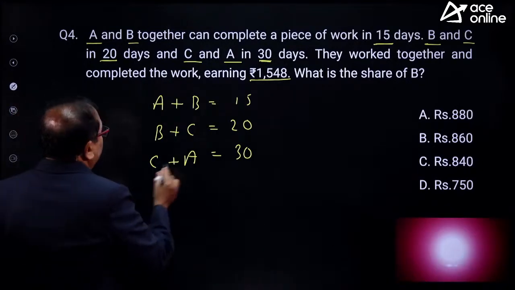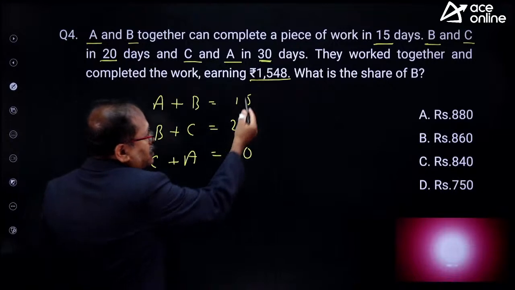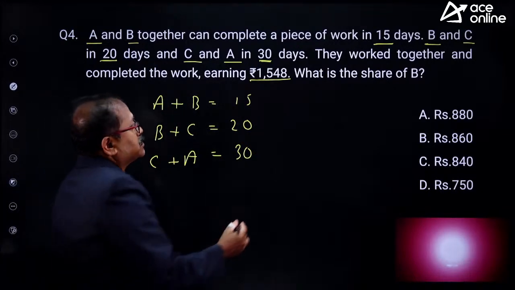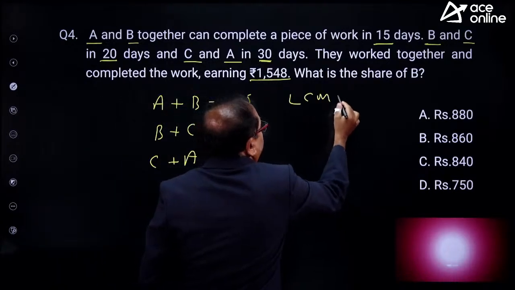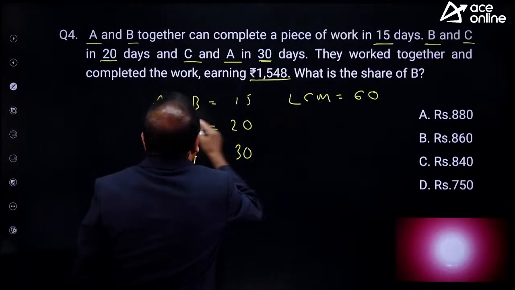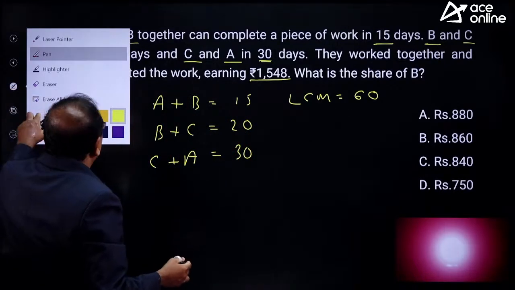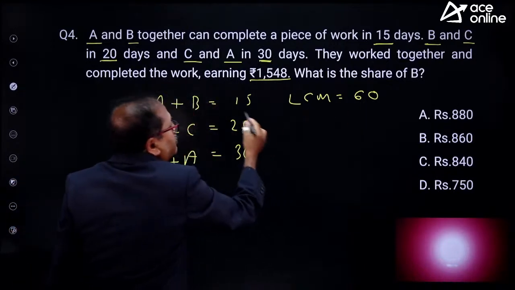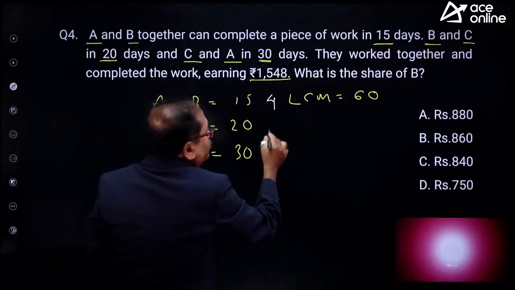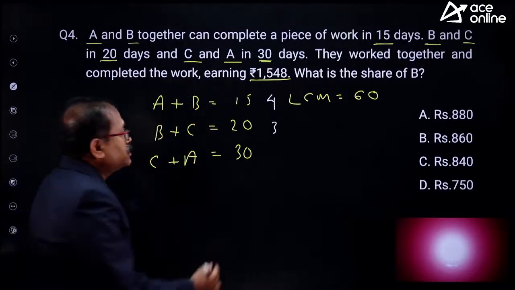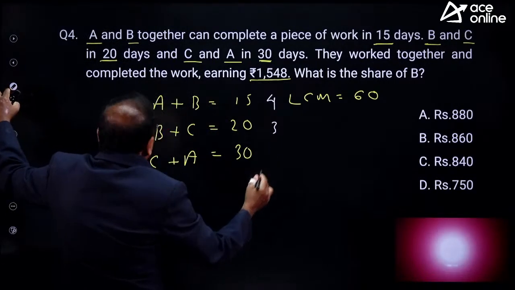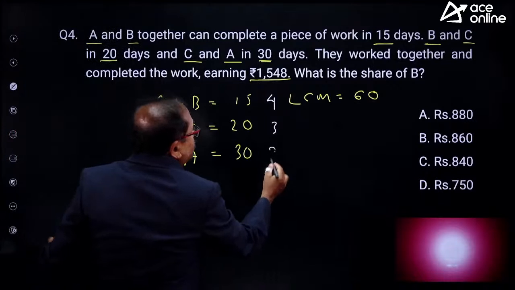Okay, on the left hand side, when I add up, first take the LCM of 30, 20 and 15, and that LCM is nothing but 60. So your LCM is 60, that means the work is 60 units. The 60 units complete by A and B in 15 days, that means per day how many units? 60 divided by 15, that is 4 units per day. 60 divided by 20, 3 units per day. 60 divided by 30, that is 2 units per day.